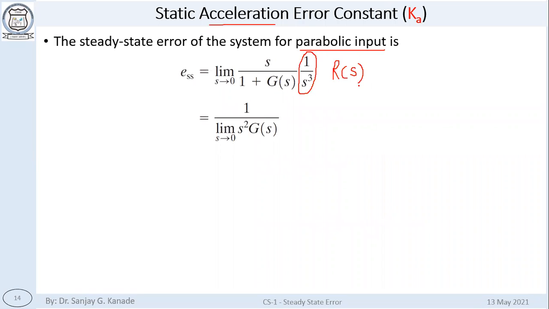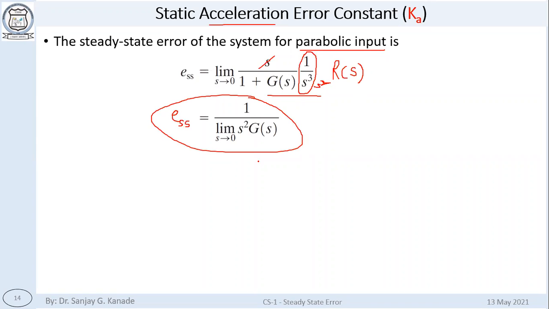And for ess, we are using the same formula, nothing different: ess is equal to limit s tends to 0 s upon 1 plus g of s into 1 by s cube. Now in this case, one s gets cancelled, here s square remains. So this is what we get, the value of ess.